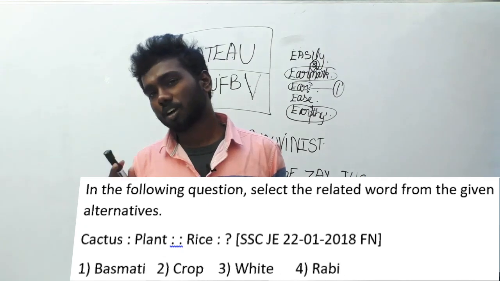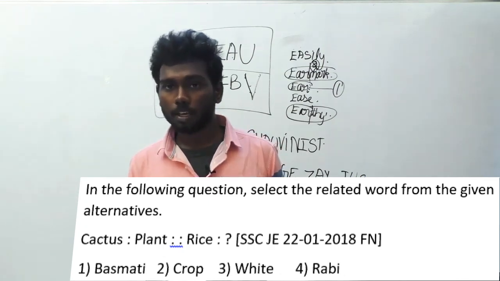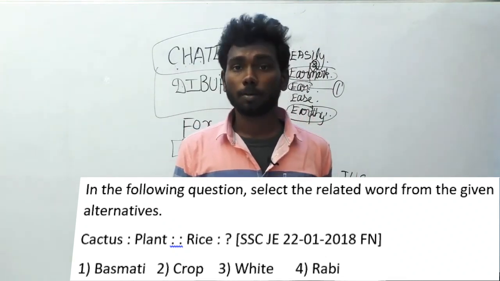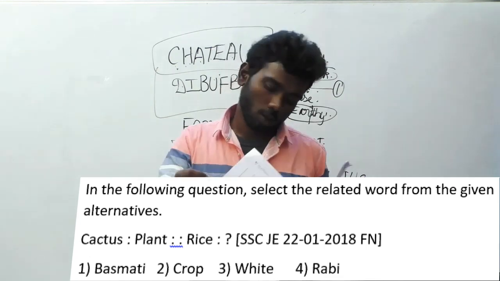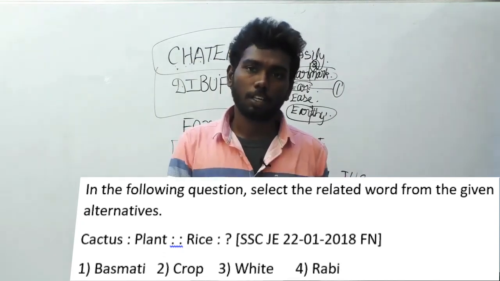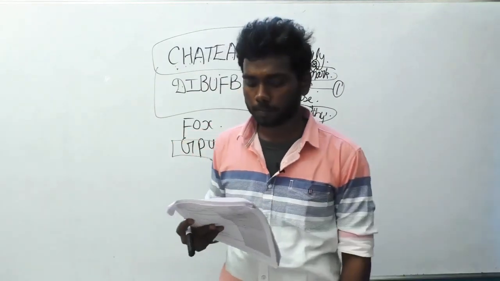They have given an option called white. It's the color of rice. It's not a type of rice. Rabi is another crop. It is not a type of rice. So the option which remains is rice is to crop. The correct answer is option B, crop.